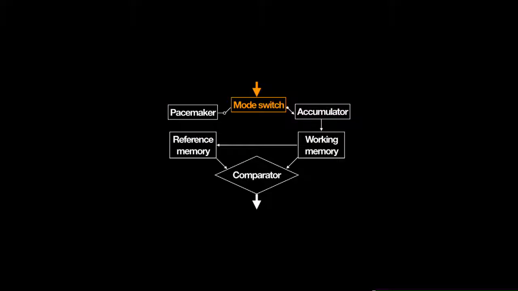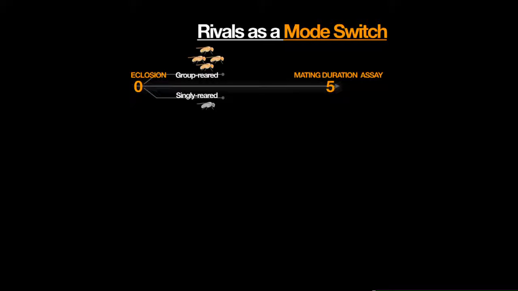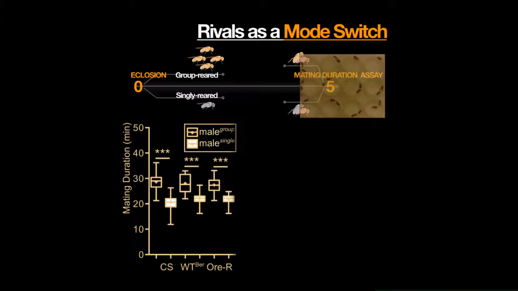So my question is: can we make a model in the fruit fly that mimics this human interval timing? What would be the mode switch for flies? What I found in my lab is that when males are exposed to other males, which we call sexual rivals, they extend the mating duration significantly, by about 5 to 7 minutes.